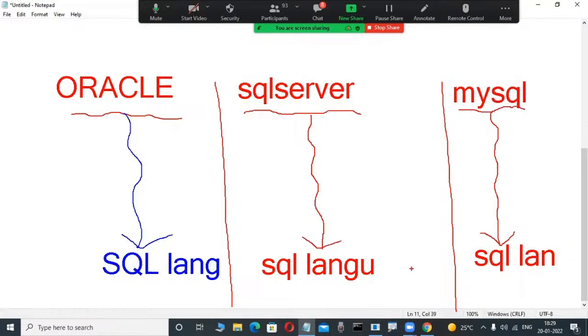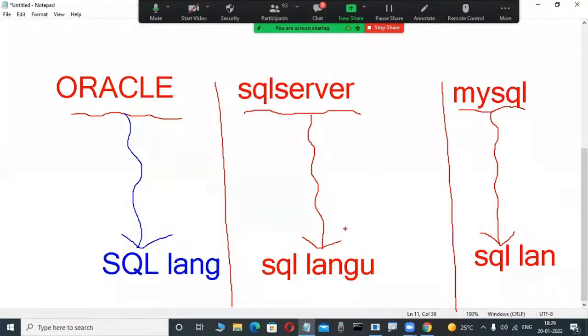Now, can anybody guess? Only one answer is correct. Whenever you are working on an Oracle database product in your system, or your friend is working on a SQL Server product, or your other friend is working on a MySQL database product, all these persons are using a SQL language only. But are all these SQL languages the same or different? Only one answer is correct.